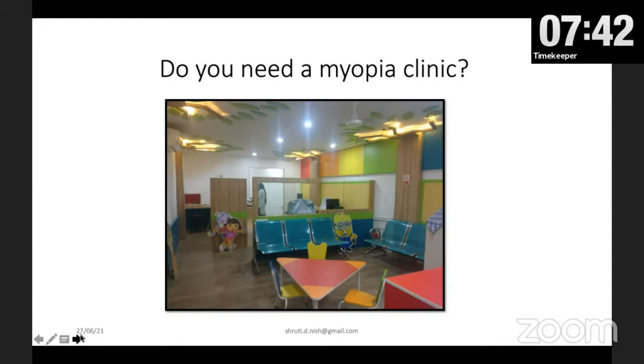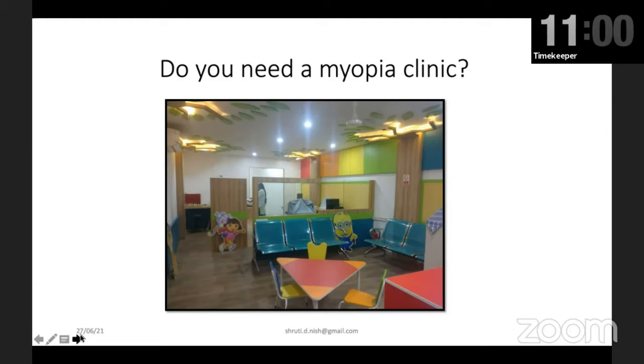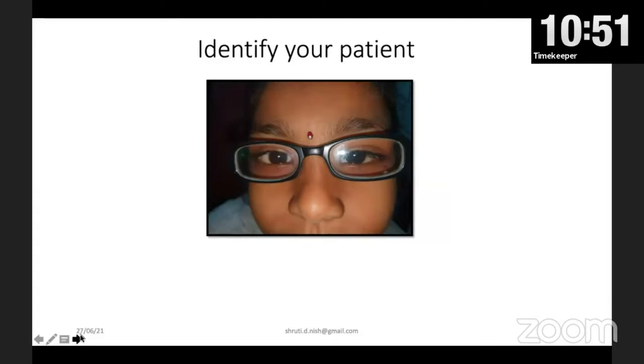Now, if you see a substantial number of kids in your clinic, because India is a young population, probably around 30% of our population is kids. And if we are going to have regular kids coming in, many studies say that almost 80% of the pediatric practice consists of kids who are myopic. So definitely there is a role for having a myopia clinic in our practice, whether it is a pediatric ophthalmic practice or a general practice. So once you decide you need to have a myopia clinic, we need to identify what kind of patients we are going to enroll into the clinic.